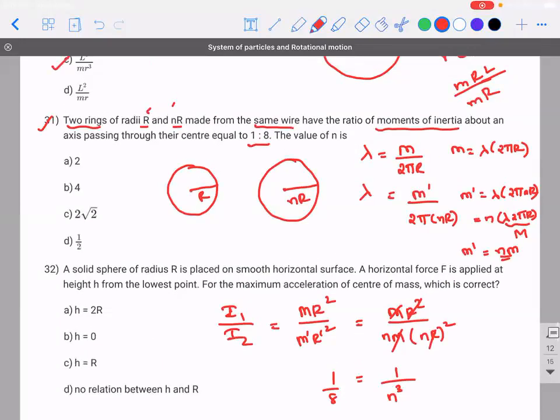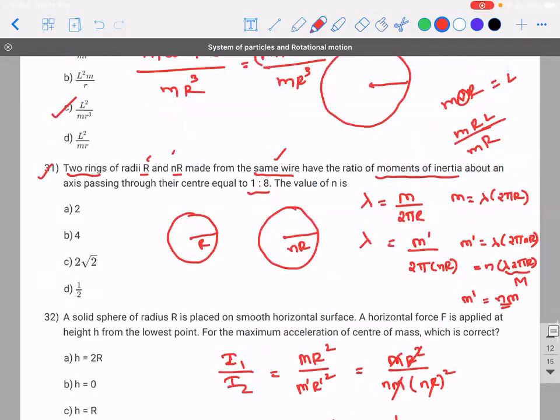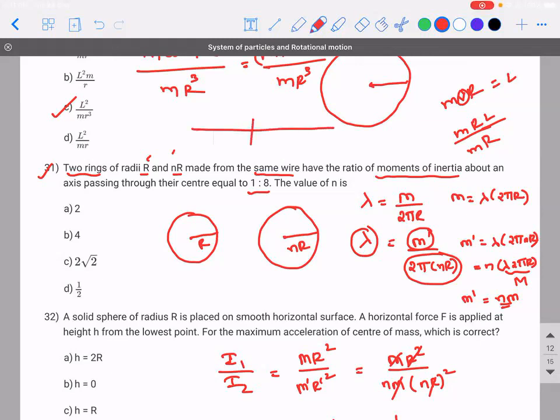Maybe see here if they mean by same wire. Sir, if the thickness is not same, then how is M dash n multiplied by M? Because I'm talking about the density only. That is the amount of mass spread over linear distance is a constant. That is what I'm trying to talk about. But yes, logically, like how you people are saying, same wire means, let's say this is the wire, if it is broken into two parts, the thickness can also be same. But here thickness has nothing to do with this problem.